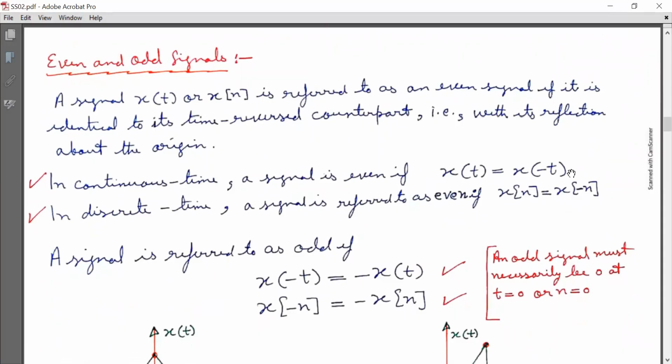And now we'll discuss even and odd signals. A signal x(t) or x[n] is referred to as an even signal if it is identical to its time reversed counterpart, that is, to its reflection about the origin. In continuous time domain, a signal is even if x(t) is equal to x(minus t). And in discrete time domain, a signal is referred to as even if x[n] is equal to x[minus n].